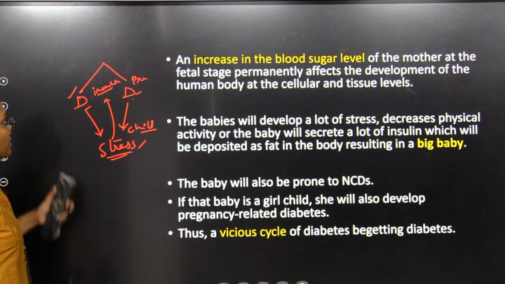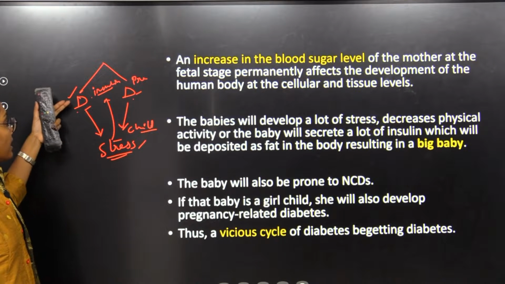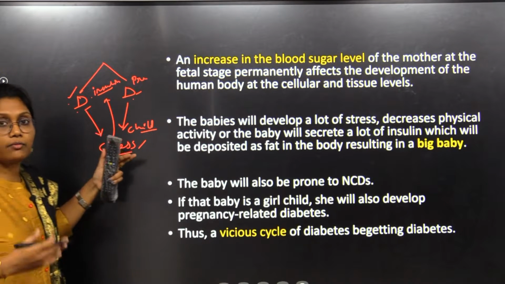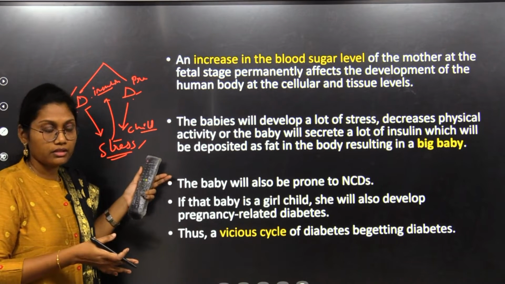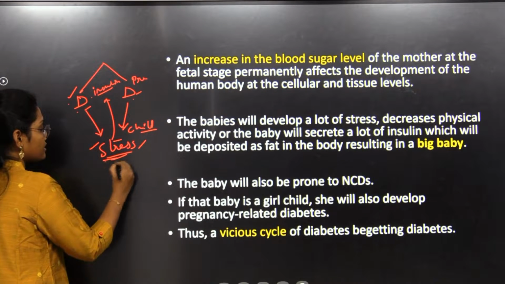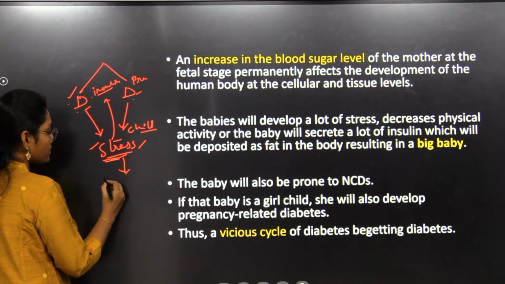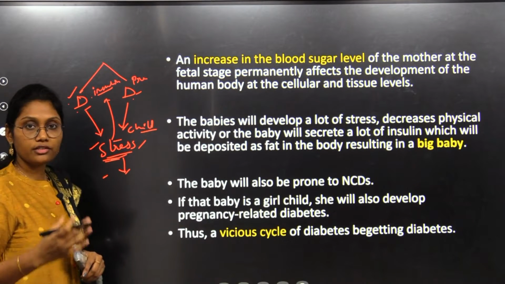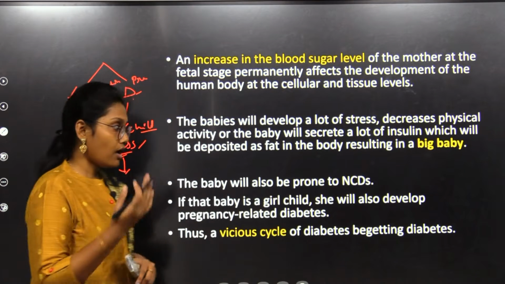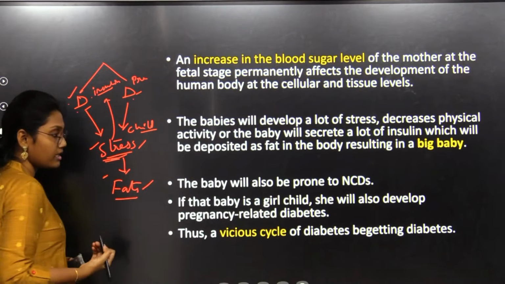Right. She is the patient here, she is the diabetic patient here, the mother. And the insulin required by that mother would be produced excessively by the child in the womb. So that results in a lot of stress on that child, and the huge amounts of insulin production would alter the metabolism of the children to produce more fats. Okay, so that's why the fats will be accumulated in that child.